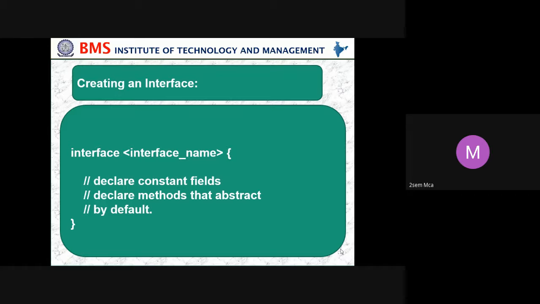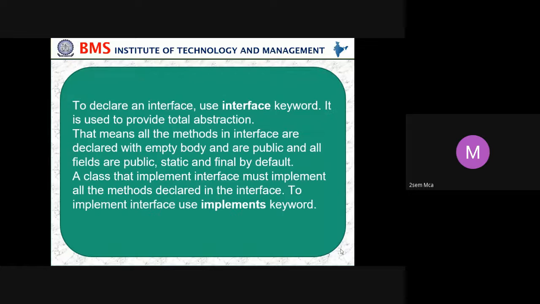Along with that, declare methods that are abstract. Whenever you use methods, they are abstract, and by default, even if you don't say so, it will be taken as abstract. So this is the declaration of the interface. The explanation: to declare an interface, use the interface keyword. Whenever we say it is an interface, the keyword should be there. It is used to provide total abstraction.